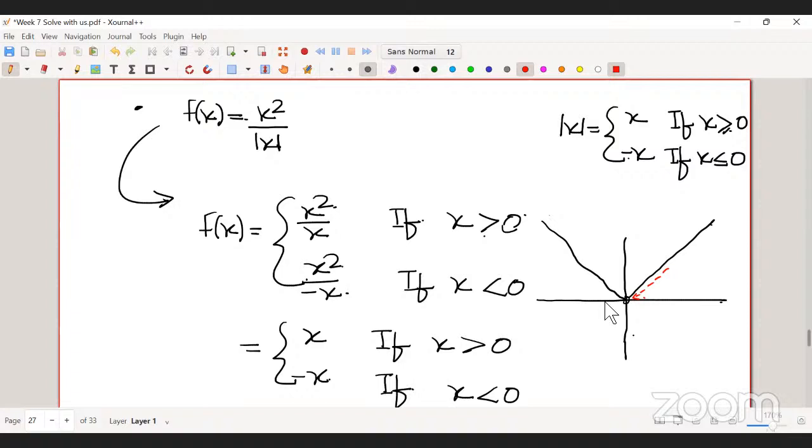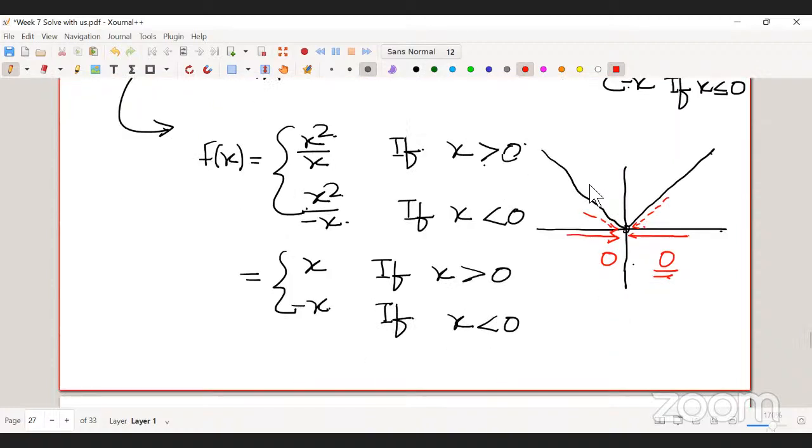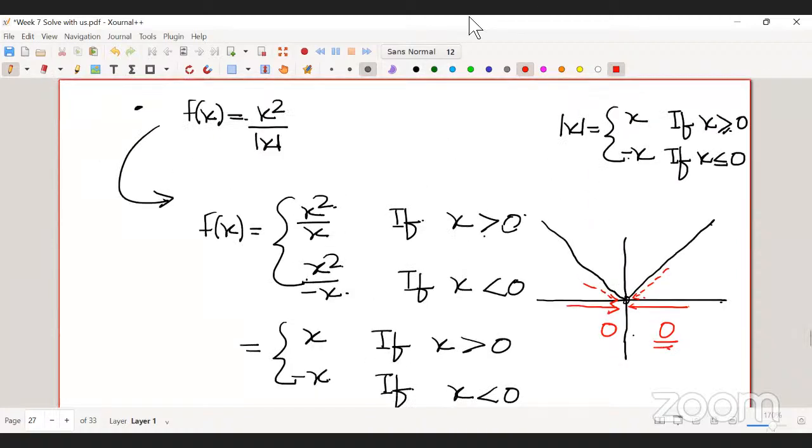As you can see, if you are coming to 0 from the right hand side, the right hand limit is 0. When you are coming from the left hand side, the left hand limit is also 0. So both the left hand limit and right hand limit are the same, and the limit of the function at 0 exists, and this is precisely 0. Is it clear? Okay.